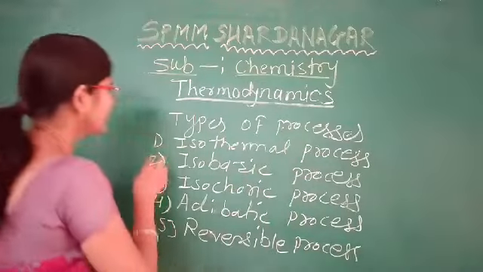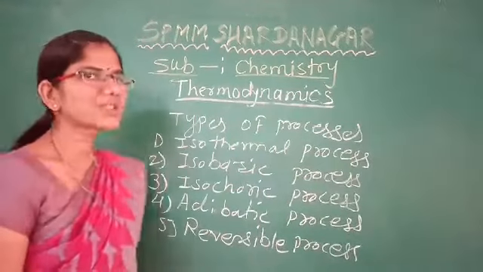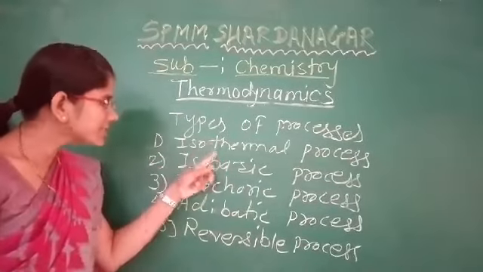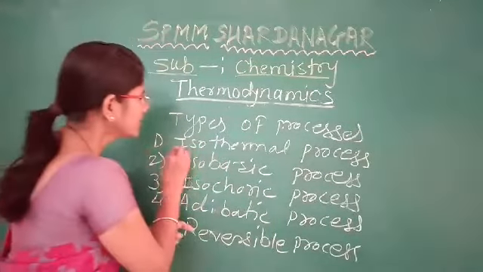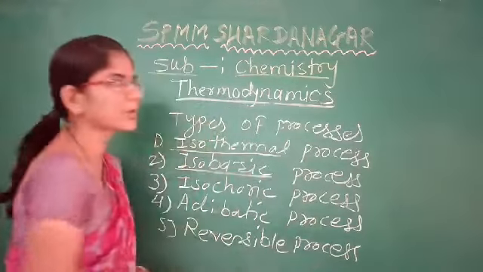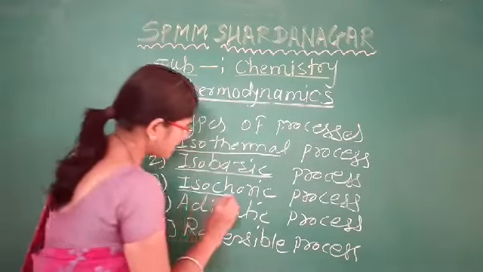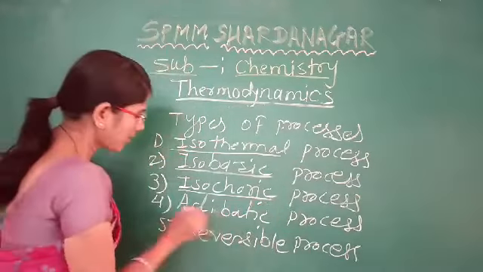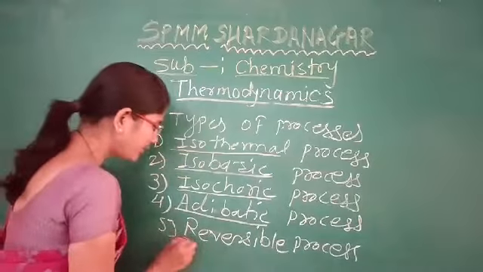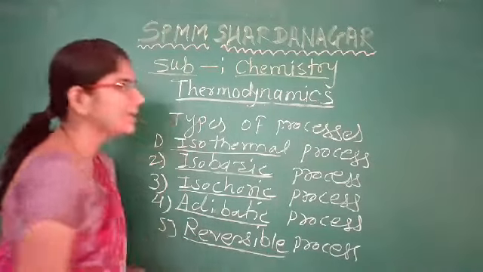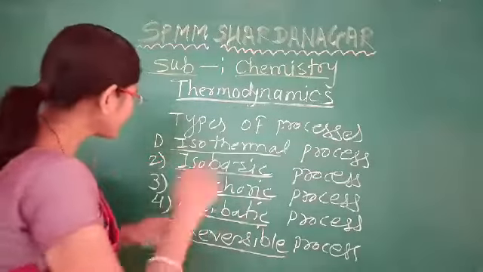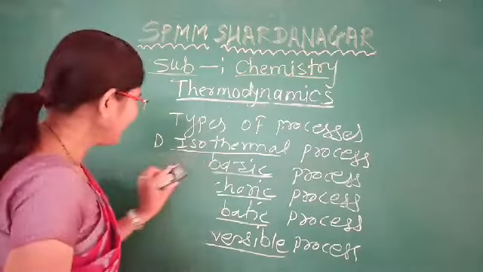Therefore, there are 5 types of processes which are carried out in thermodynamics. The first one is the isothermal process. The second one is the isobaric process. The third one is the isochoric process. The fourth one is the adiabatic process. And the fifth one is the reversible process. So, we will see one by one.